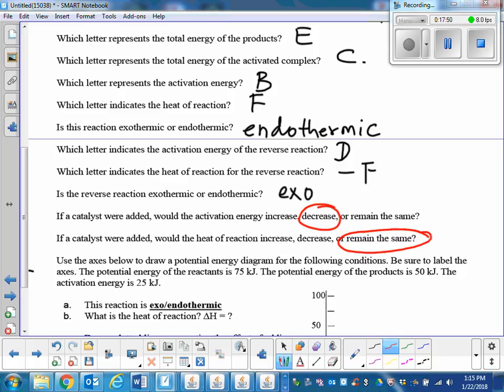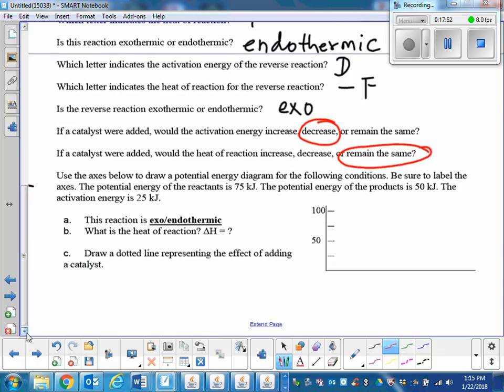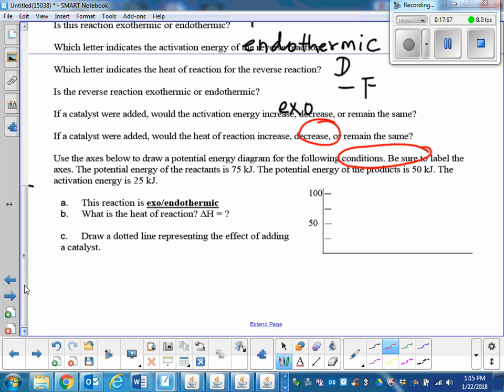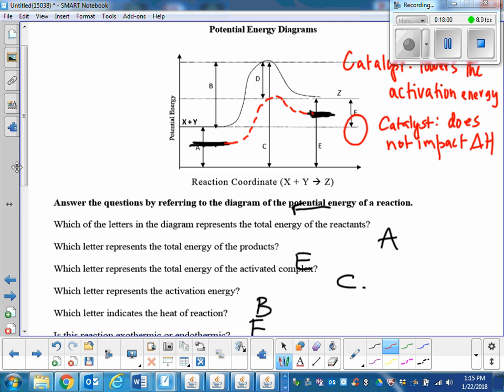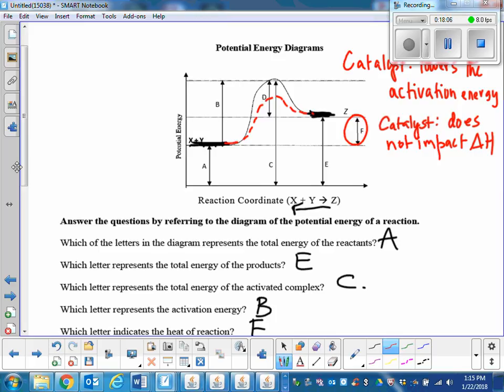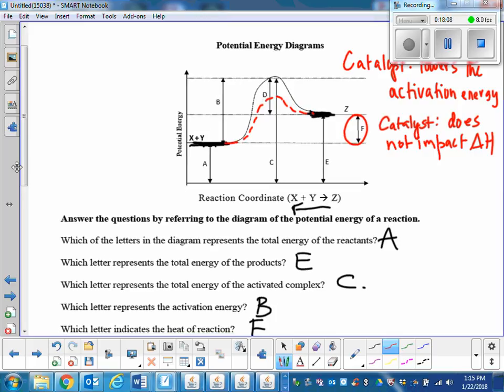Do you want to go and try this problem yourself? Why would it remain the same? Well, let's go back and look. This is the catalyst. Did it impact F? Did it impact heat of reaction? What does the catalyst impact? So the heat of reaction will stay the same.